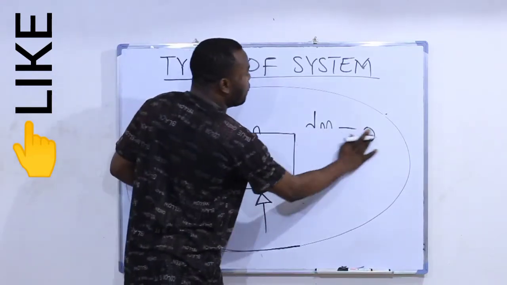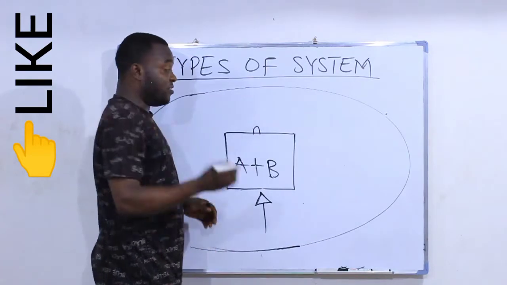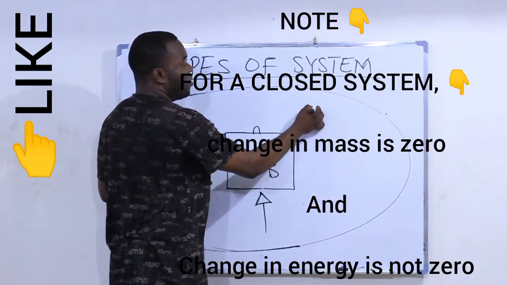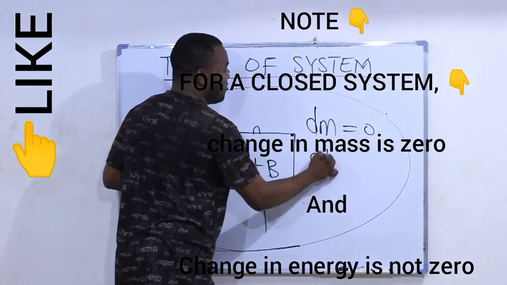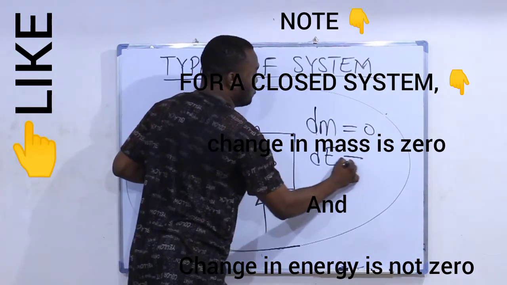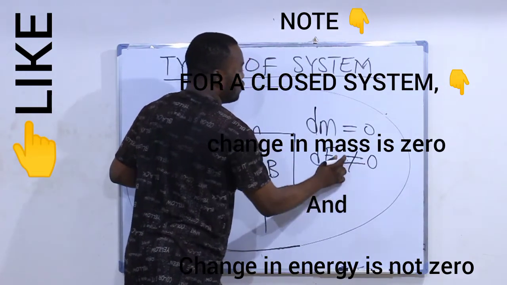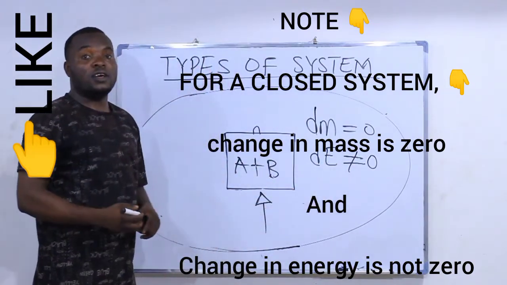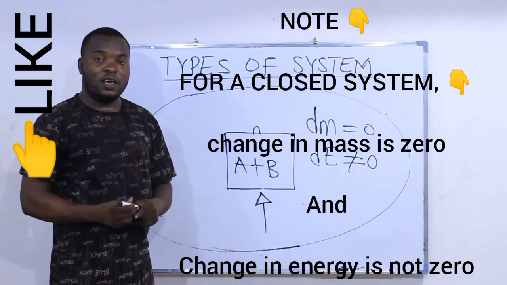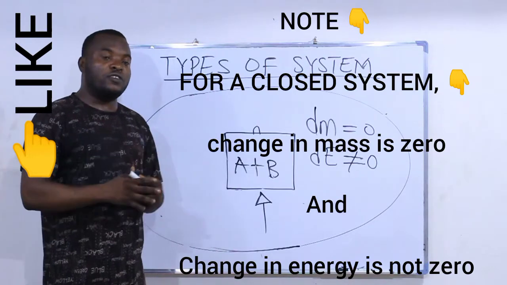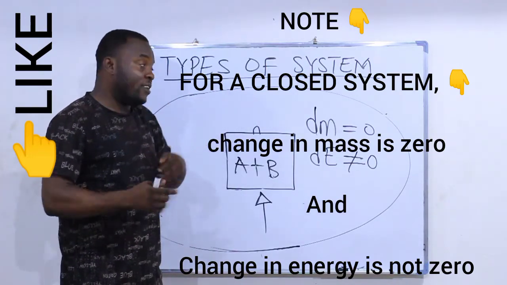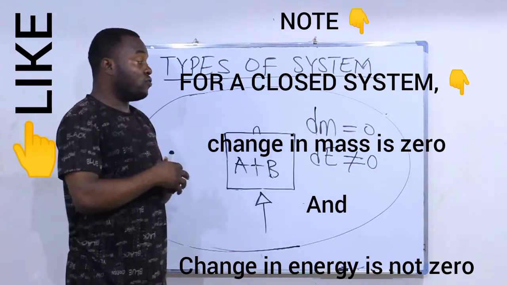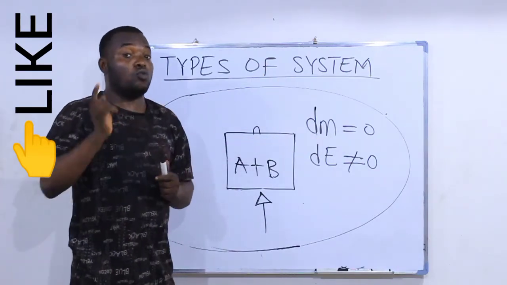So in that case, it means that for a closed system, change in mass is 0, but change in heat energy is not equal to 0. So heat can go in, heat can come out. Note this. Anyone in which that particular thing, like heat or mass, can go in and come out, we say that it is not equal to 0.